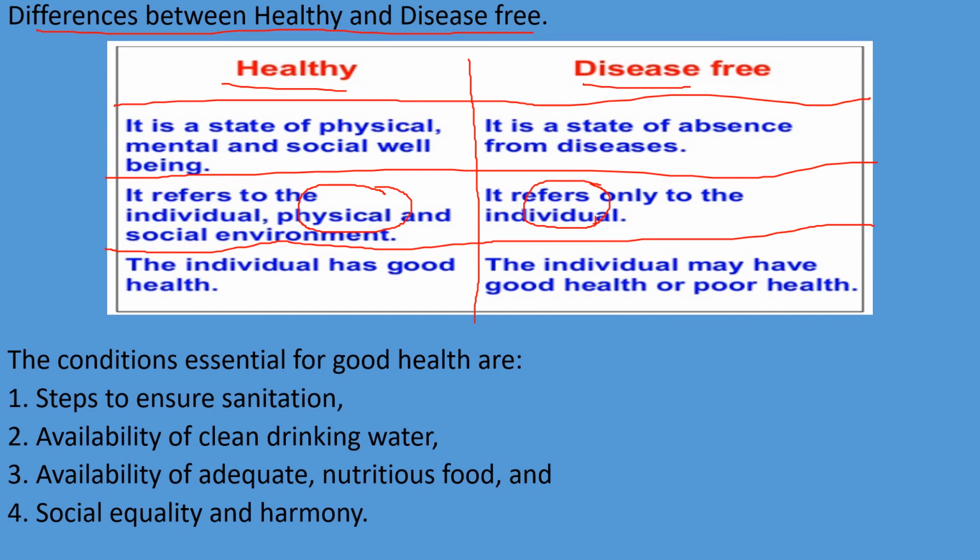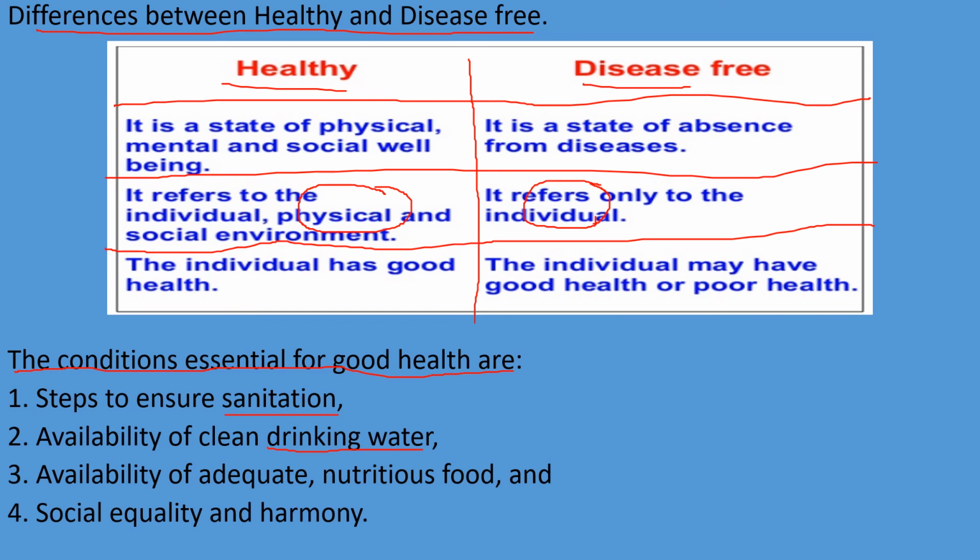Now the next important point: the conditions essential for good health. What are the conditions required for maintaining good health? Number one, ensure sanitation. Sanitation is most important. We need to ensure good sanitation habits. Next is the availability of clean drinking water.